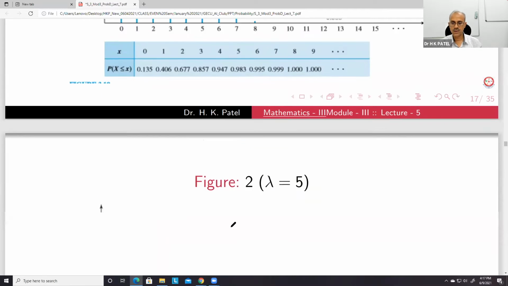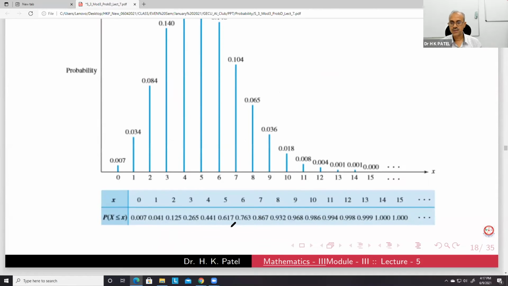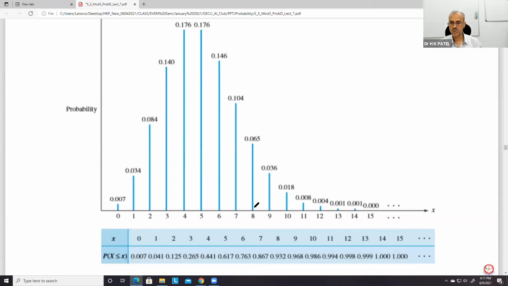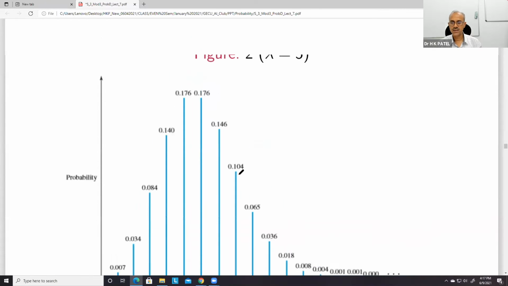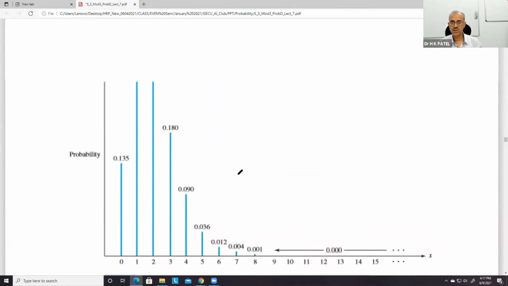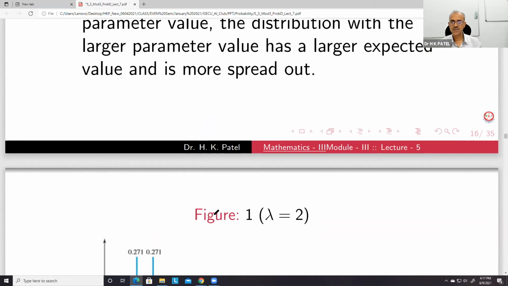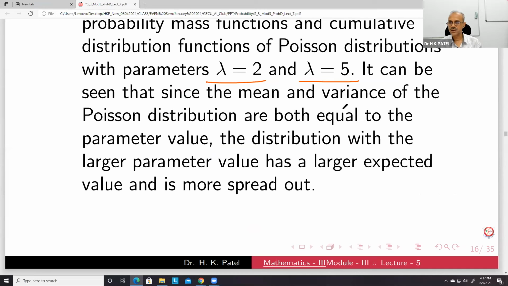And this is lambda equal to 5. You can see that lambda equal to 5 is more dispersed, less height. And lambda equal to 2 is more height, less dispersed. So this is actually what we want to show. It can be seen that the mean and variance of the Poisson distribution are both equal to lambda.